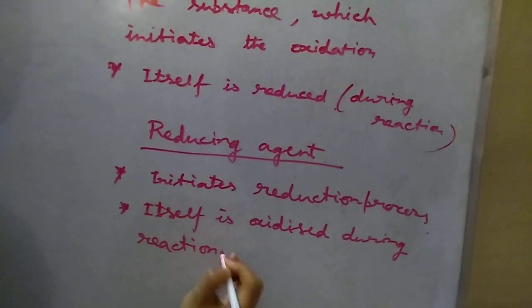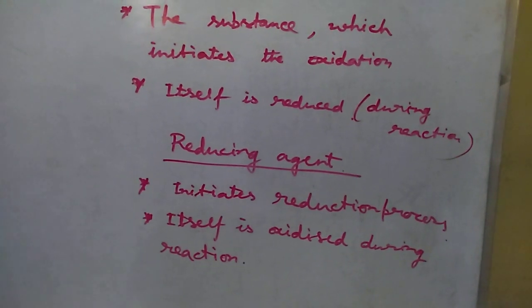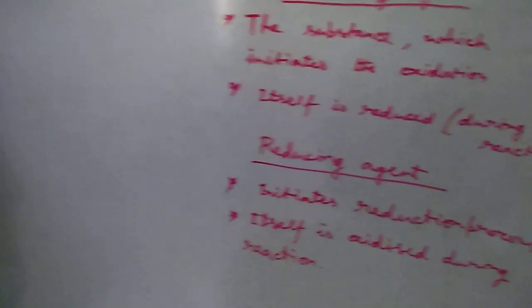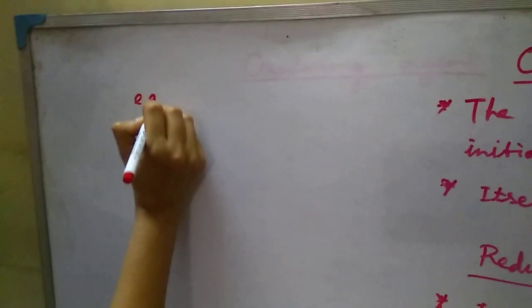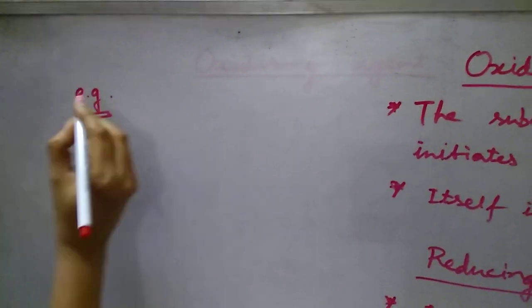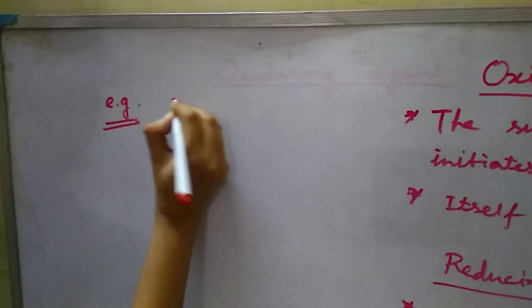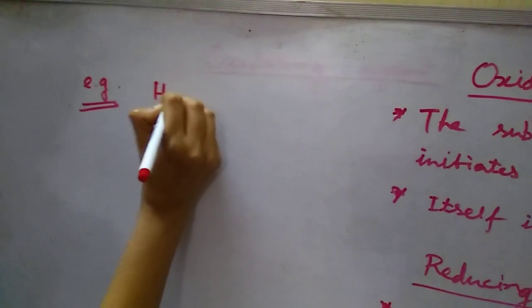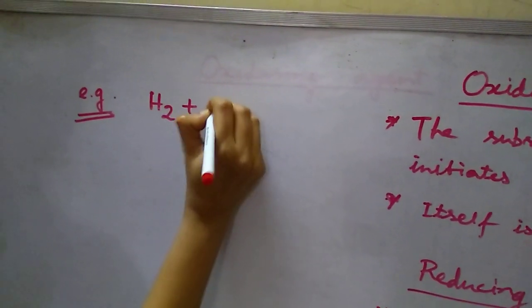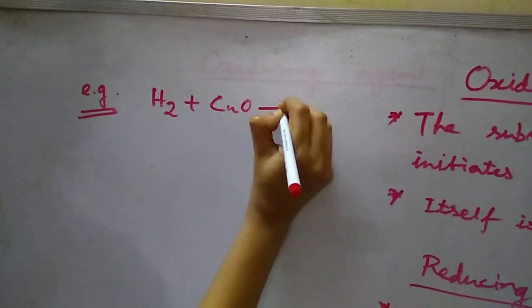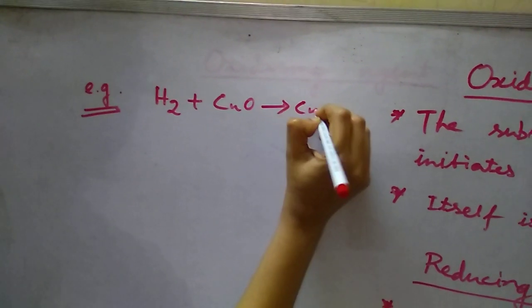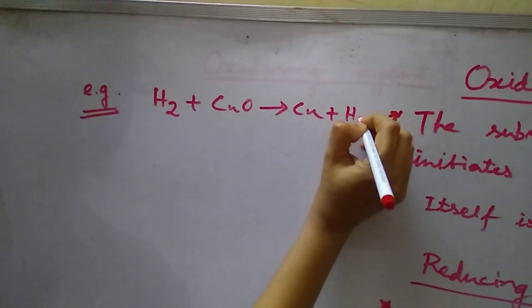Let us take the examples to clarify the concept. First example: hydrogen reacts with copper oxide to produce copper plus water.